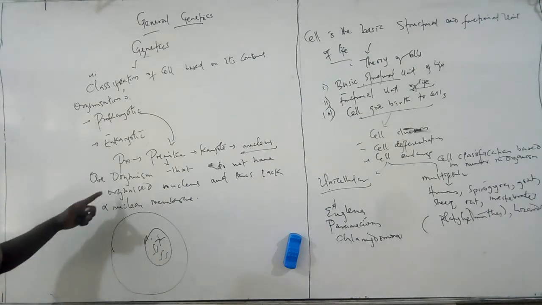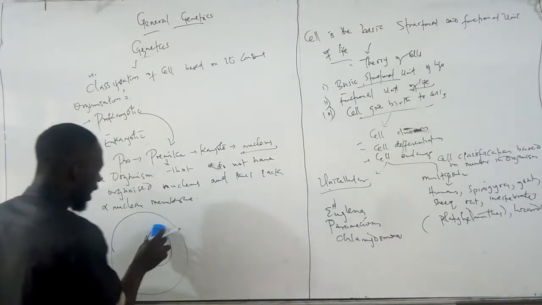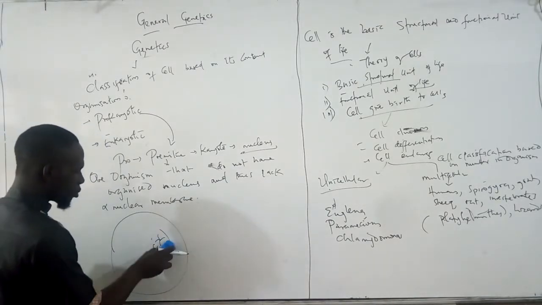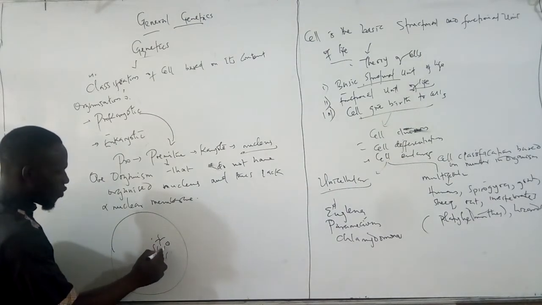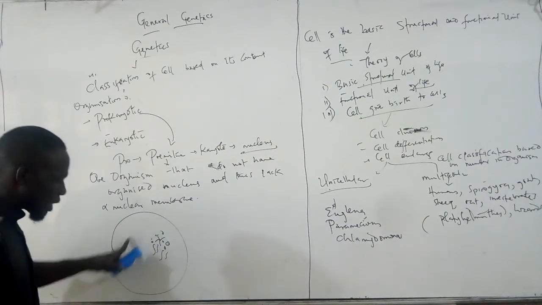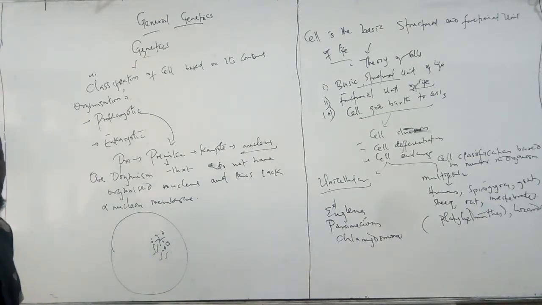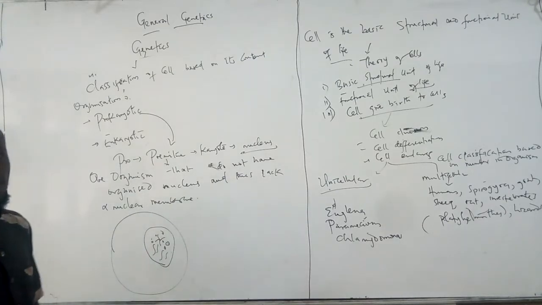But for prokaryotes, they do not have a nuclear membrane. So the other cellular components that are supposed to be inside will now be scattered around the cytoplasm, instead of being enclosed in the nucleus.